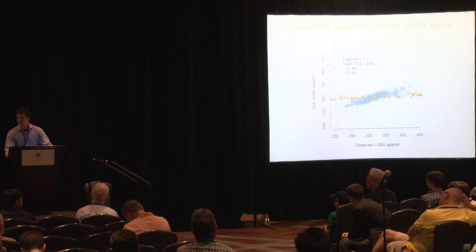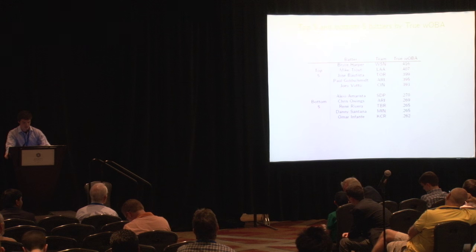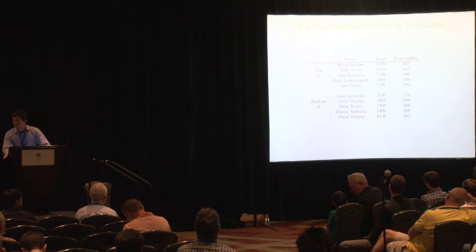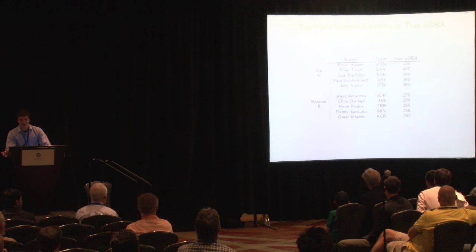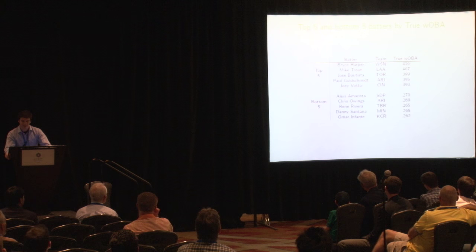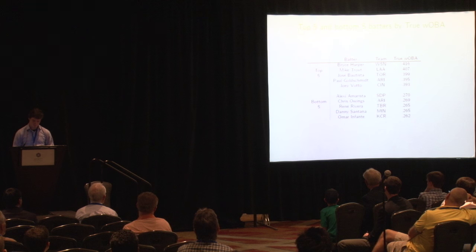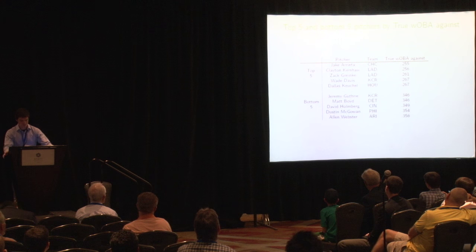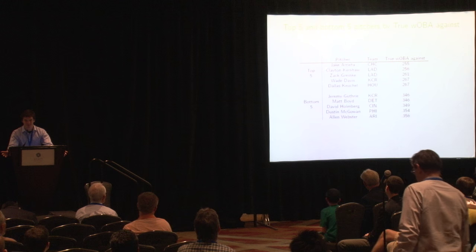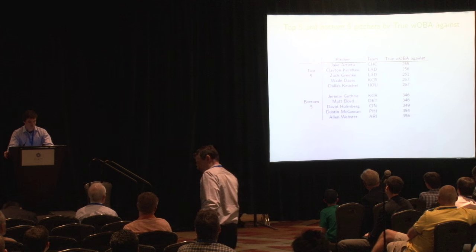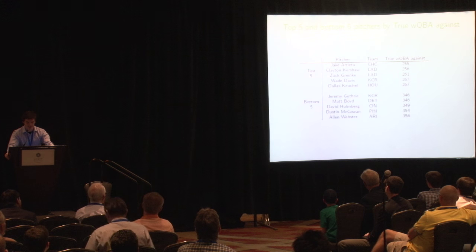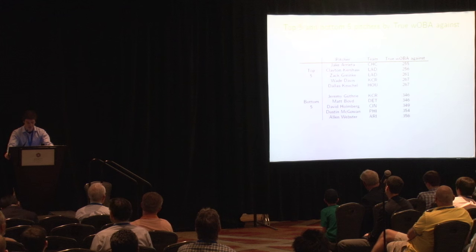Now I'm going to get into exactly who performs best and worst under this true wOBA estimator. So for batters, top 5 and bottom 5 batters by true wOBA. In the top 5 are many of the names you'd expect: Bryce Harper, Mike Trout, Jose Bautista, and on the bottom 5, vice versa. Again, I should emphasize that these are players in a context-neutral environment. Turning to pitchers, once again, the top 5 are some of the best pitchers, 4 players who are in the Cy Young race, Wade Davis, who had a phenomenal season as a reliever for the Royals, and vice versa with the bottom 5.